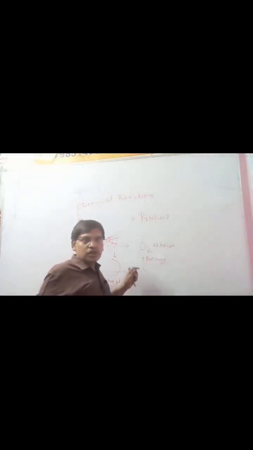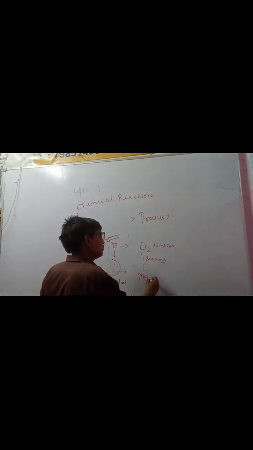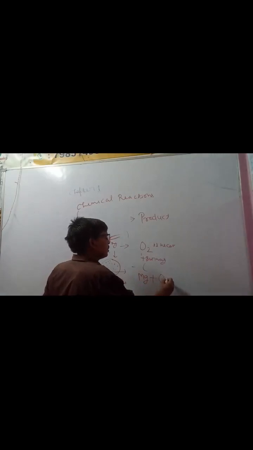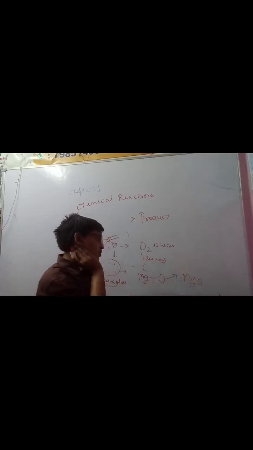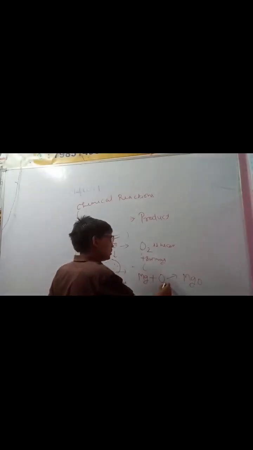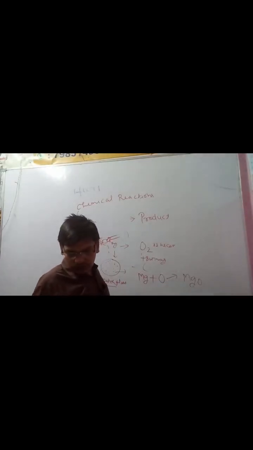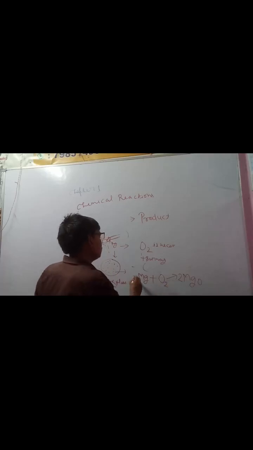If they use oxygen, it burns the magnesium. Magnesium reacts with oxygen, O2, and it makes magnesium oxide.